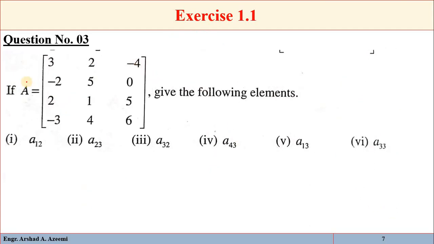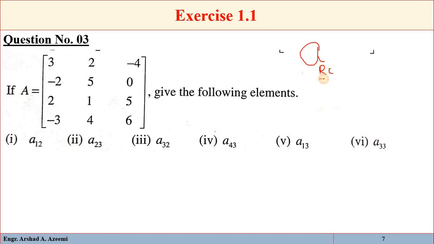Question number 3. If we have a matrix A equal to 3 2 minus 4, minus 2 5 0, 2 1 5, minus 3 4 6, give the following elements. Now remember, generally we can represent any element of the matrix by its row and column.